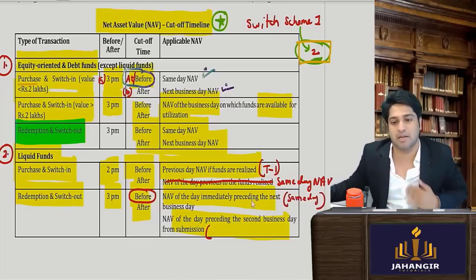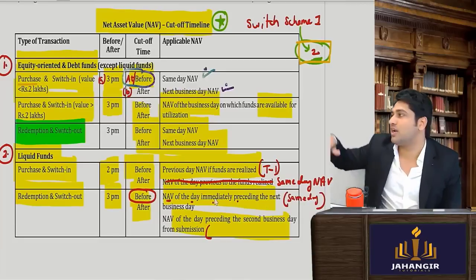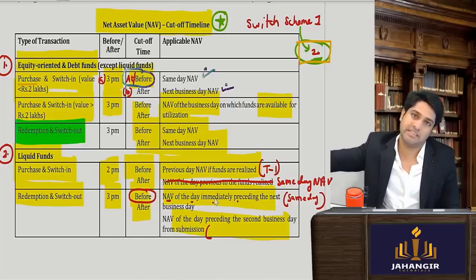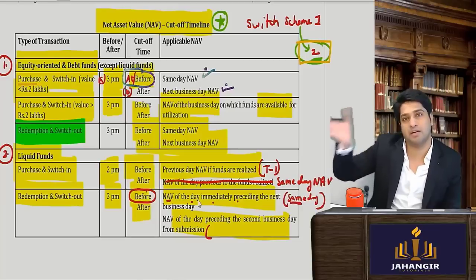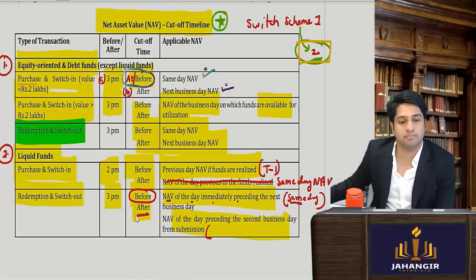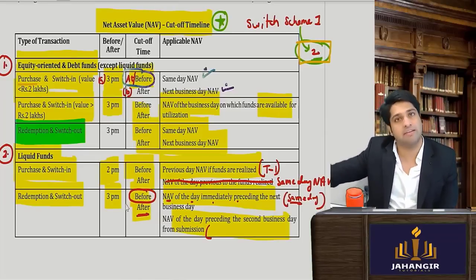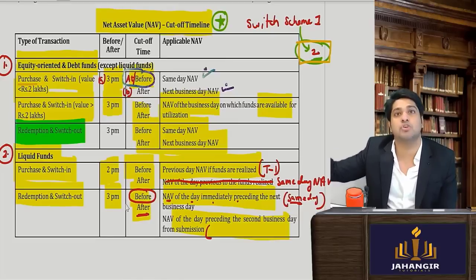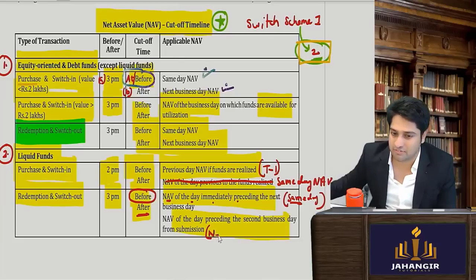So how are they written? Just pay attention. NAV of the day immediately preceding the next business day. So next business day preceding that day means today only. So today's NAV will apply if I have done it before 3 p.m. But if I have sold it after 3 p.m., then tomorrow's NAV will apply. Next day's NAV will apply. So how are they putting it? In a very confusing way. So this is a simple thing you can remember.